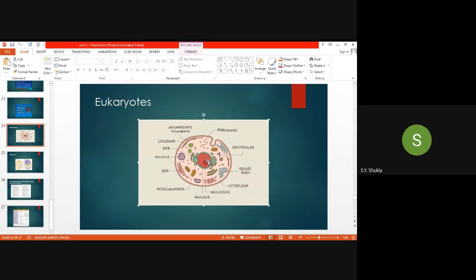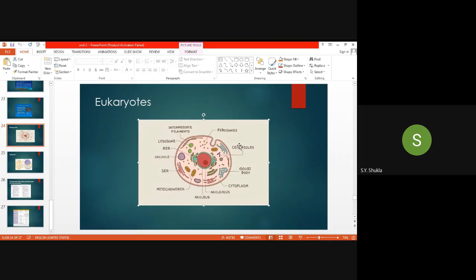One organelle is remaining, I think. Which organelle is remaining? Can anybody say? Centriole. I told you about the centriole. From it the microtubules arise. Microtubules are in the cytoskeleton, I told you this. What does the centriole do? From it these tubules form, acting as a center for formation of the microtubules. When there is cell division, chromosomes are separated from each other with the help of these microtubules, with the help of the centriole.